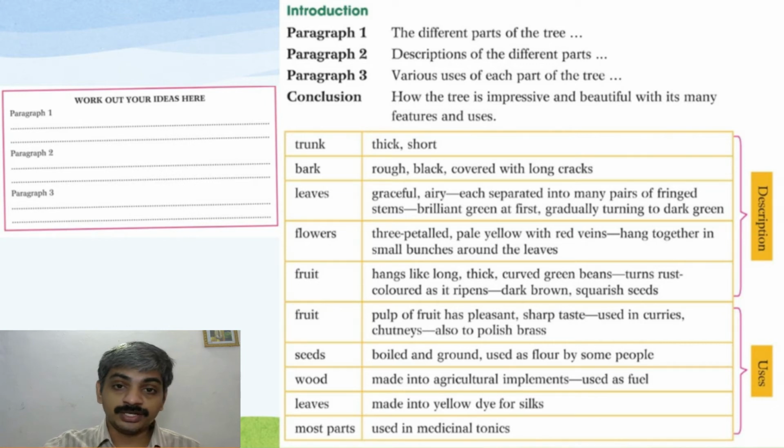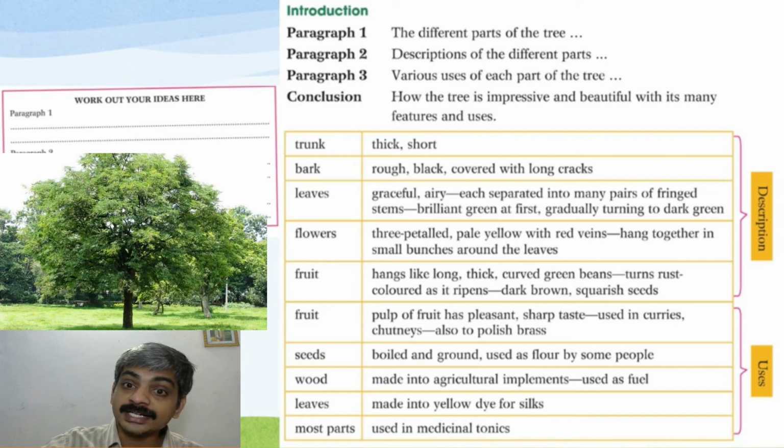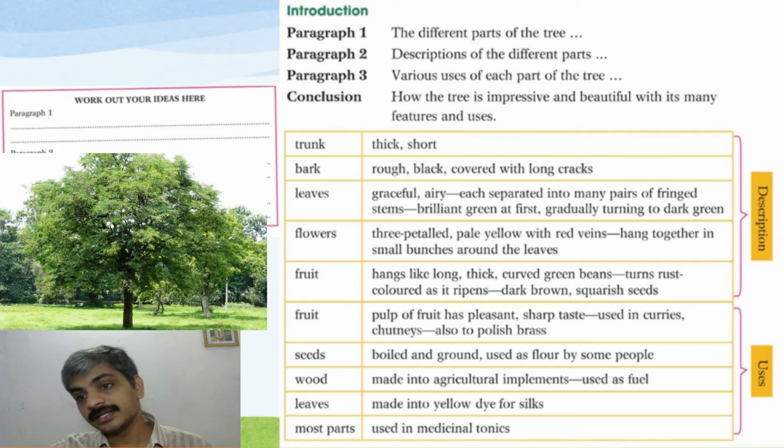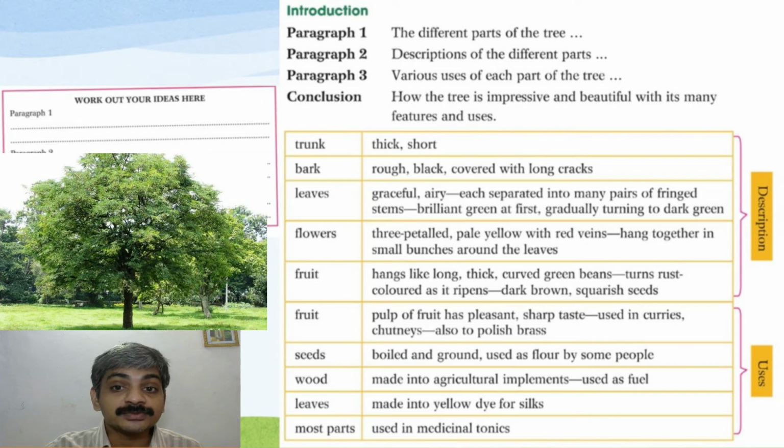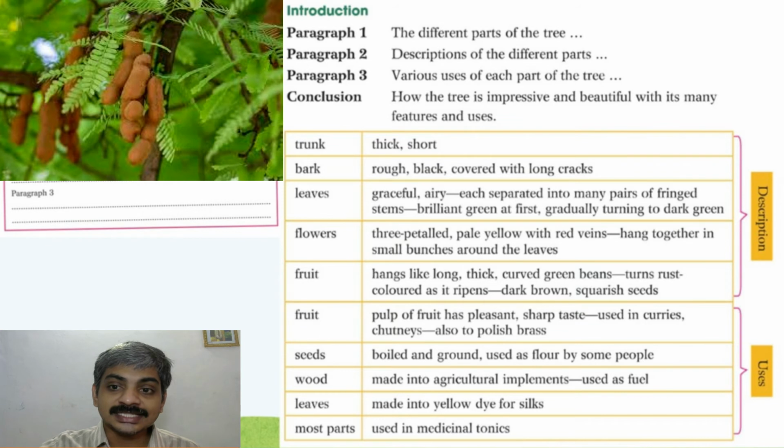Trunk thick and short, bark rough, black, covered with long cracks. Here is the description I am reading right now. Leaves graceful, airy, each separated into many pairs of fringed stems, brilliant green at first, gradually turning to dark green. Then flowers, petaled pearl yellow with red veins, hang together in small bunches around the leaves. Then fruit hangs like long, thick, curved green beans, turns rust-colored as it ripens, with dark brown, squarish seeds.